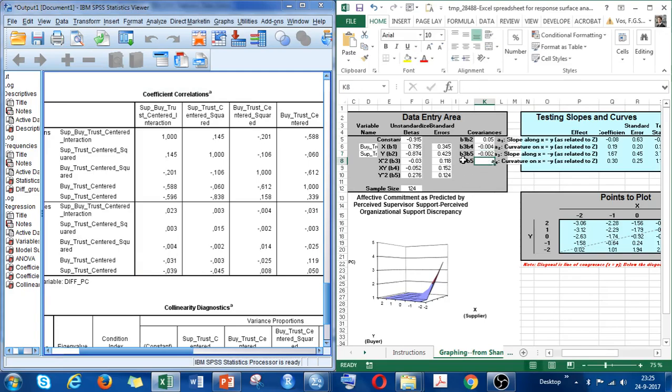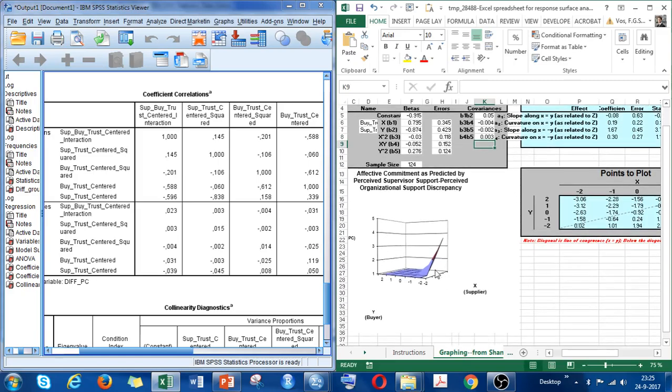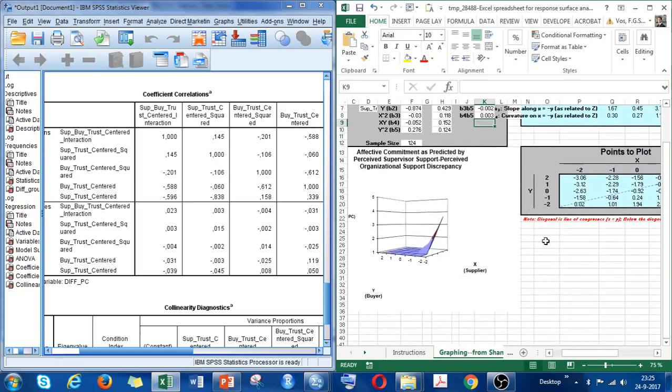And then finally B4 and B5, which is the interaction and the squared supplier trust. And this is this interaction, this supplier trust, and it is 0.003. And when we filled all of this in, we see that we see nothing right now, apparently.